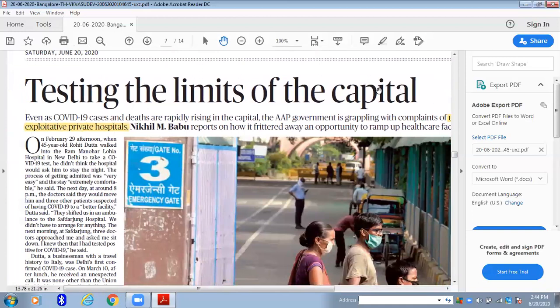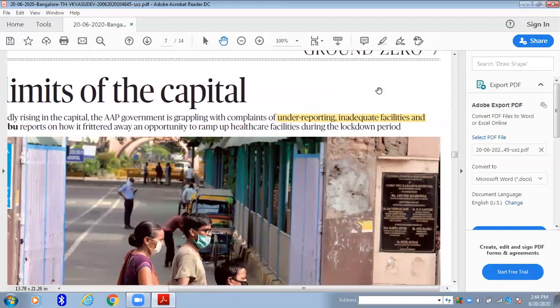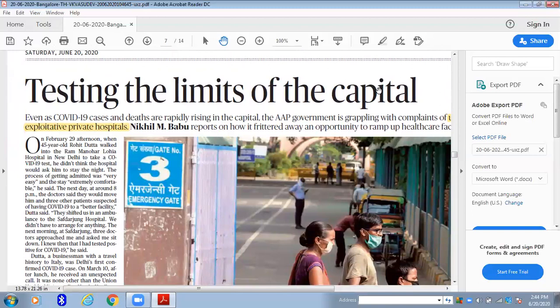Again, testing the limits of the capital. This is again a general reporting. So now this important heading, the first heading: look out for the keywords, whether there are any terms